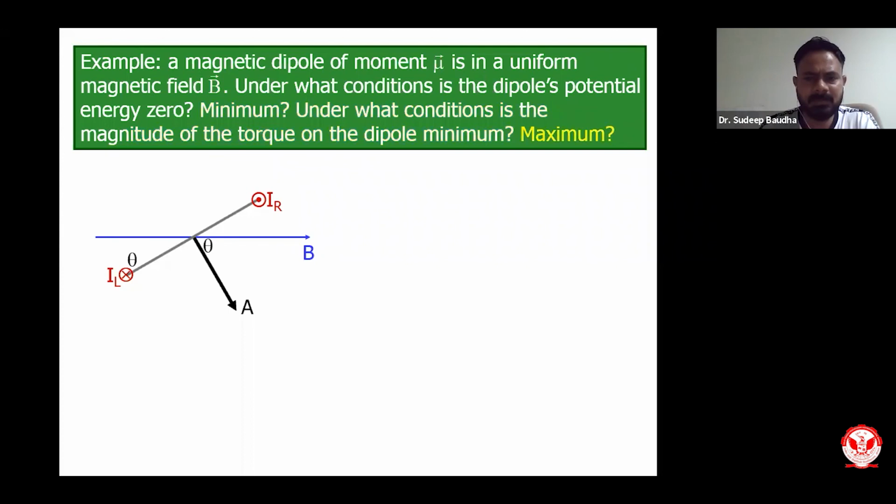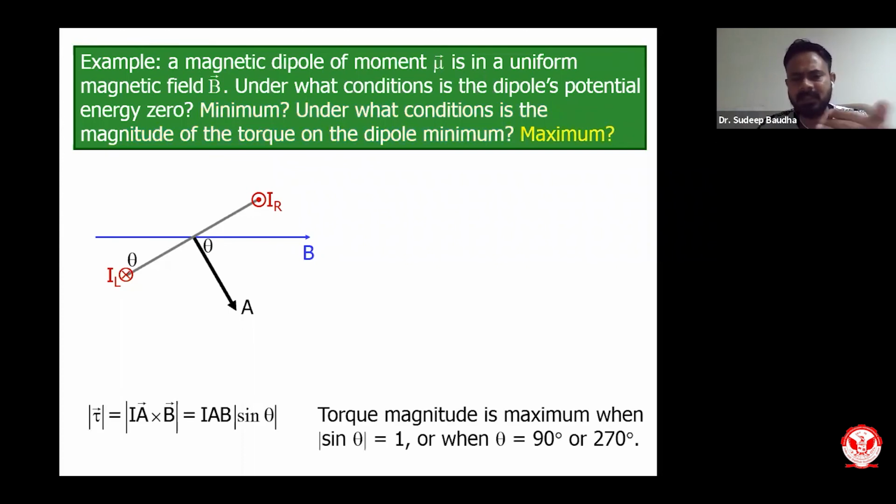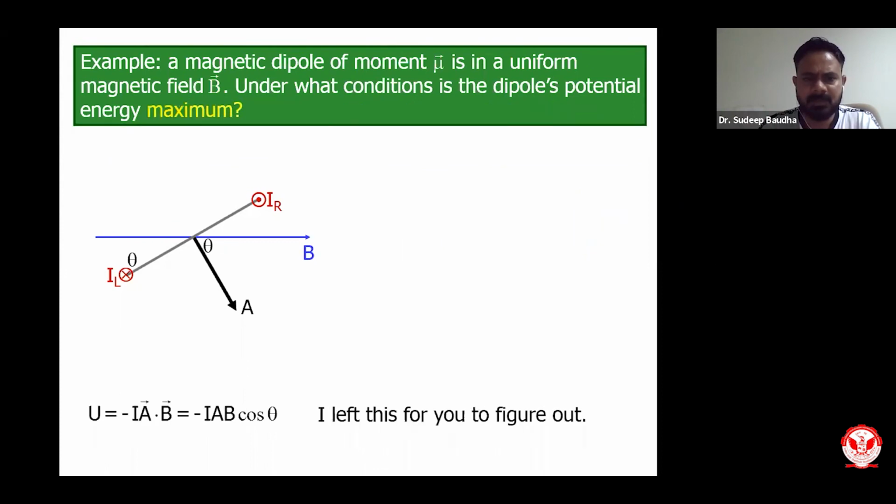And for maximum, you can have sin theta equal to 1. So we will have theta equal to 90 degree or 270 degree for this to be maximum. So this is the condition. Now you can also relate it with other dipoles. How to find out with different dipoles what will be the amount of energy, calculation with respect to electric field, with respect to magnetic field, with respect to moment of magnetic field, and vice versa.